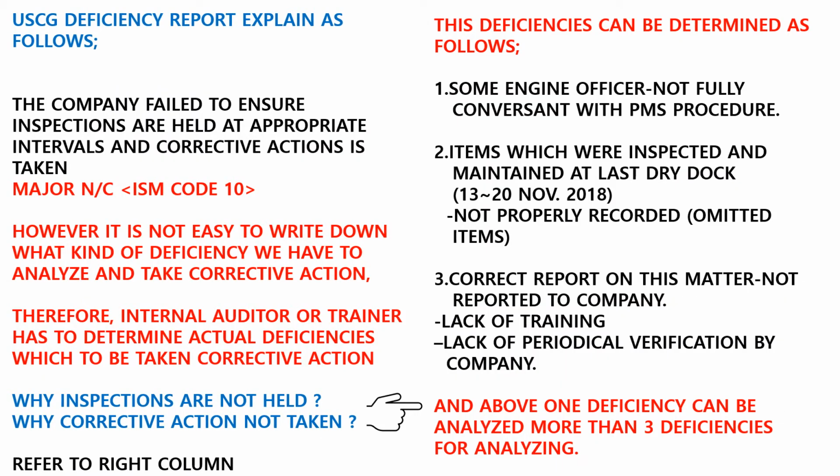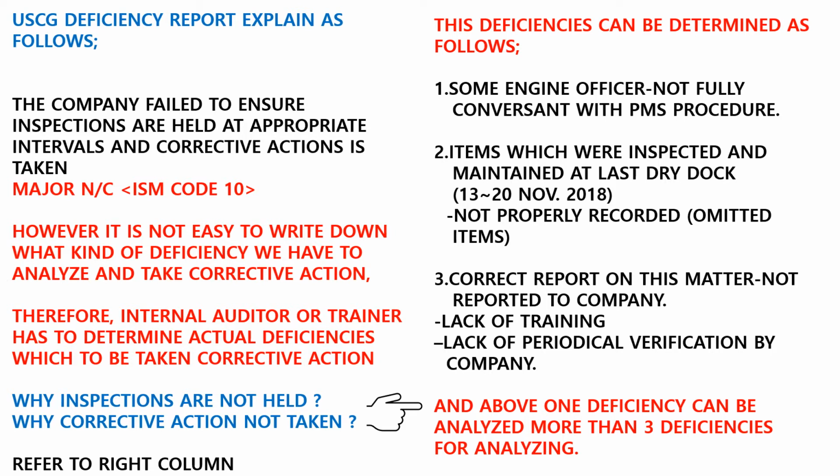Coast Guard deficiency report explained as follows. The company failed to ensure inspections are held at appropriate intervals and corrective action is taken. However, it is not easy to write down what kind of deficiency we have to analyze and take corrective action. Therefore, the internal auditor or trainer has to determine the actual deficiencies for which corrective action is to be taken. Why are inspections not held? Why is corrective action not taken?